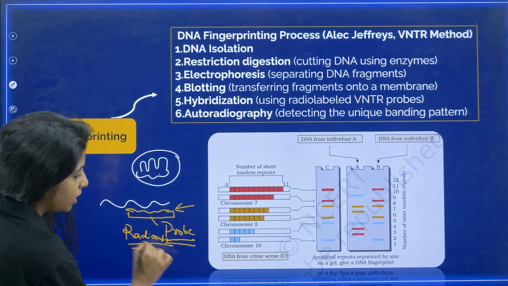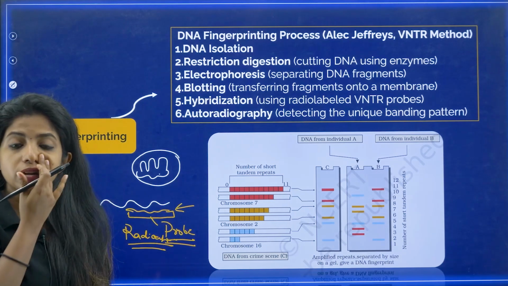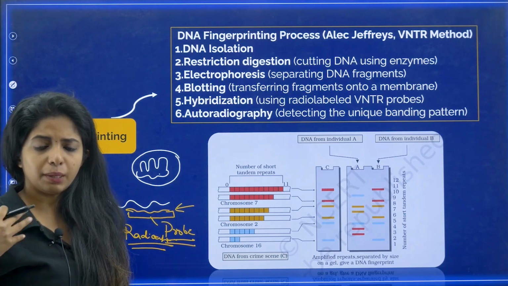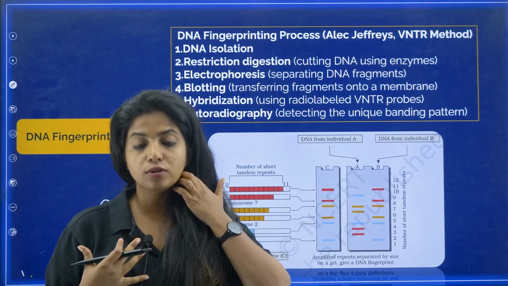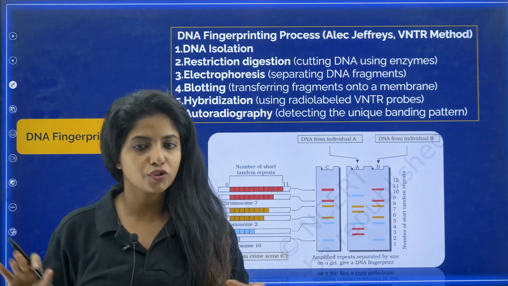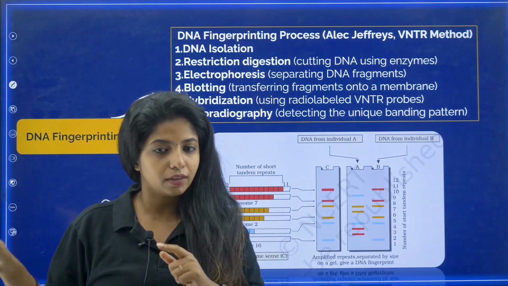I'll mark it with some radioactive stuff. I'm going to tell you where I'm going to use it. Listen to me carefully. Suppose I have two people: I am the culprit, and there is one more person who is not the culprit, but still is being suspected. They are being checked whether they are culprits or not.